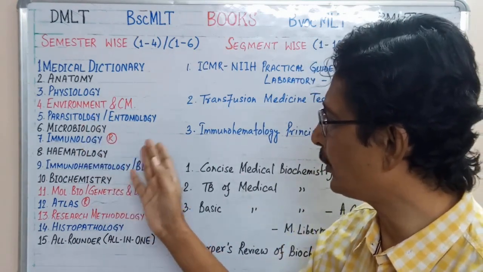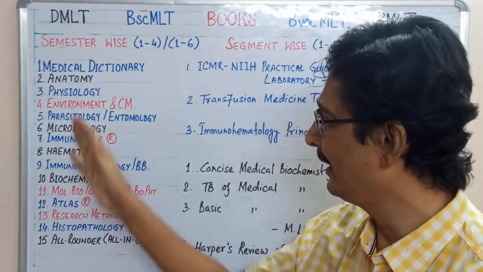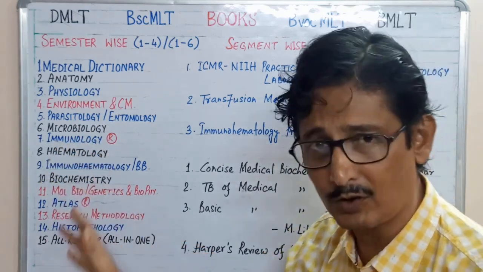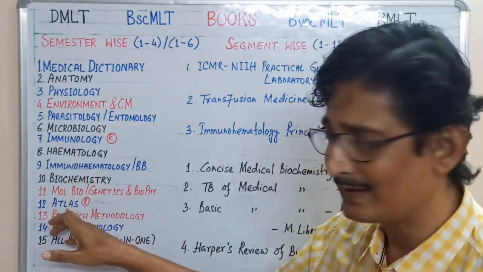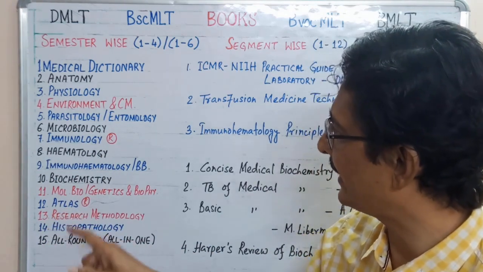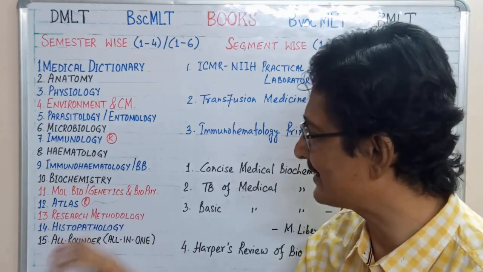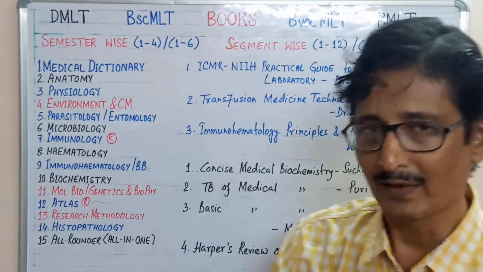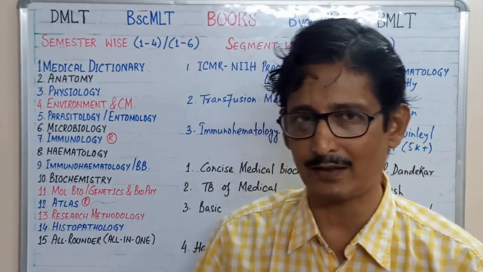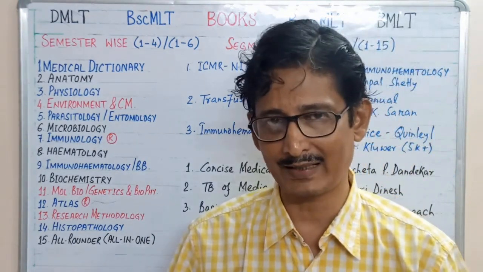Like parasitology, entomology, I broke it down from the microbiology chapter, and from the microbiology chapter again I broke down the immunology chapter, again the atlas. Here is the atlas. I broke it from the hematology and histopathology. The atlas is the book of photos, the book of cells and all the photos, that is very much needed for you throughout your career.